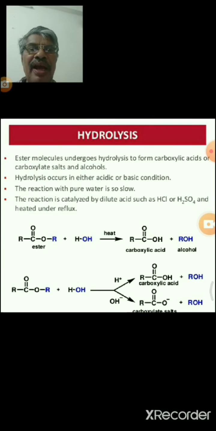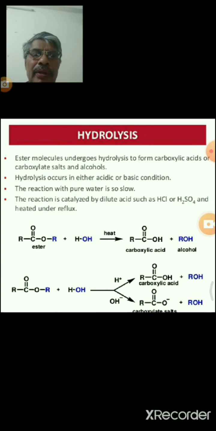Hydrolysis occurs in either acidic or basic conditions. The reaction with pure water is very slow, so the reaction is catalyzed by dilute acids such as hydrochloric acid or sulfuric acid. Esters on hydrolysis by heating are converted to carboxylic acid and alcohol.